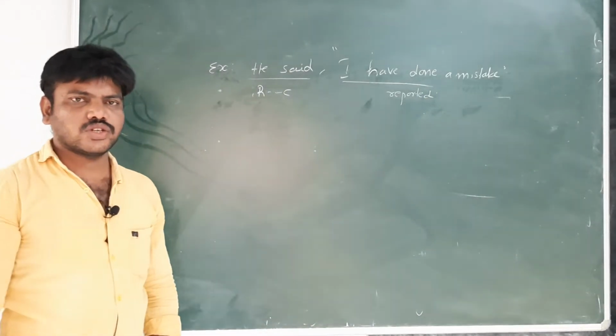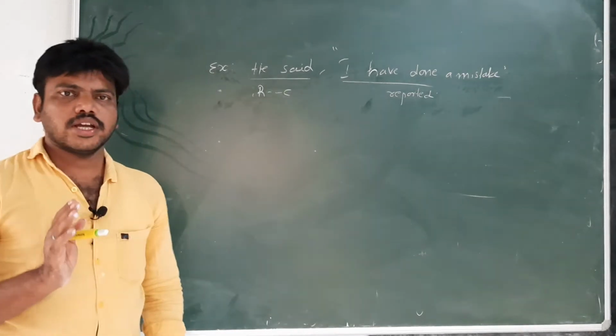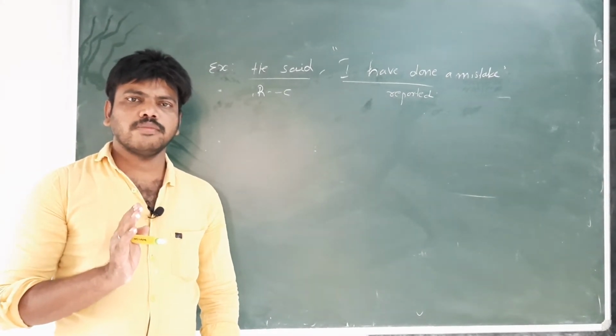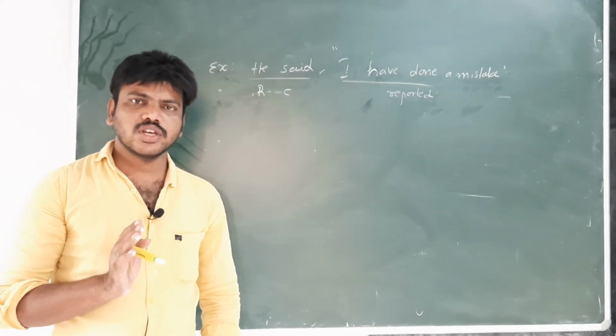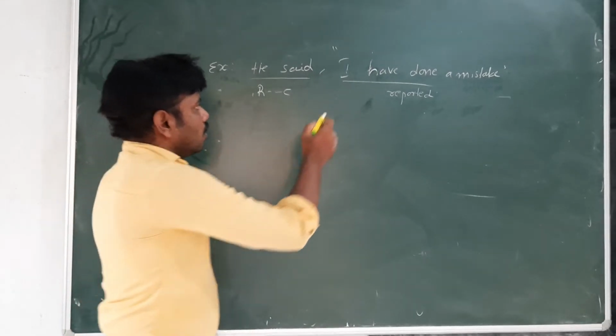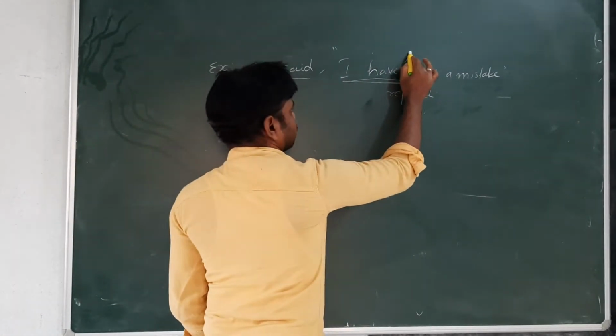Now let us change. Let us take some of the basic, primary and fundamental changes in speech. I have done a mistake. Which tense is it?